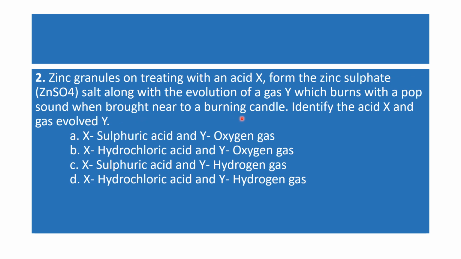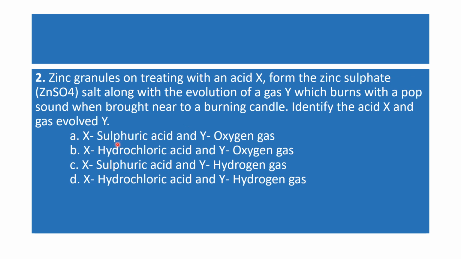You know that you have done this activity, when zinc granules were treated with an acid. Because here the formation is of zinc sulfate, ZnSO4, because SO4 is here, easily you can judge that it is acid H2SO4, right?